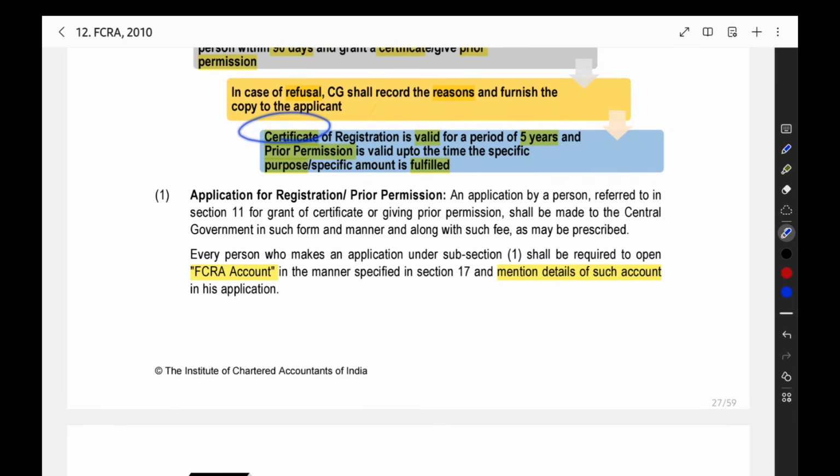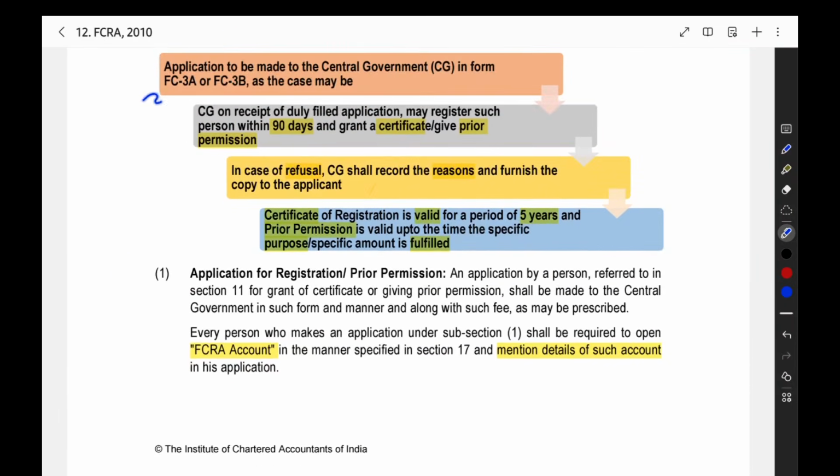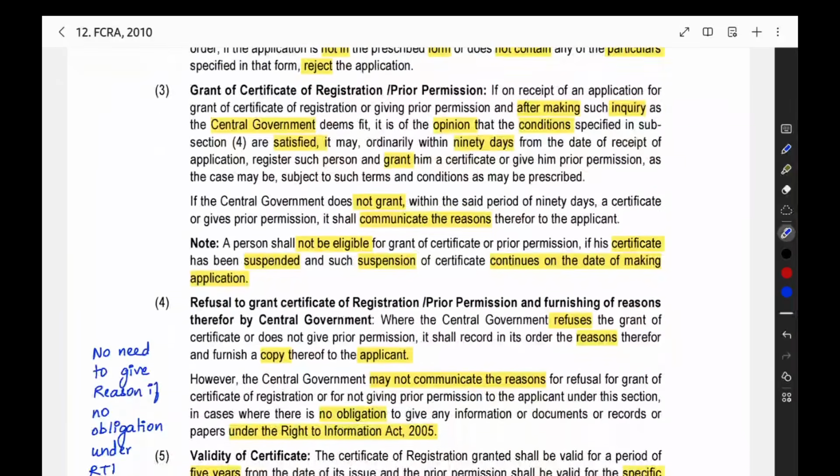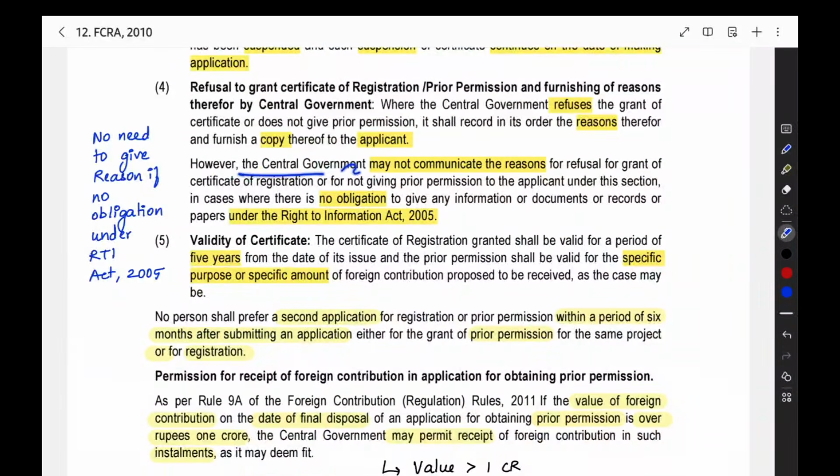Certificate of registration is valid for a period of 5 years. Prior permission is valid for a specific purpose or specific amount. This process itself they have given in detail, so you can read it. And there is one more extra point here. The central government may not communicate the reason for not giving a certificate of registration or prior permission when there is no obligation under the RTI Act 2005.